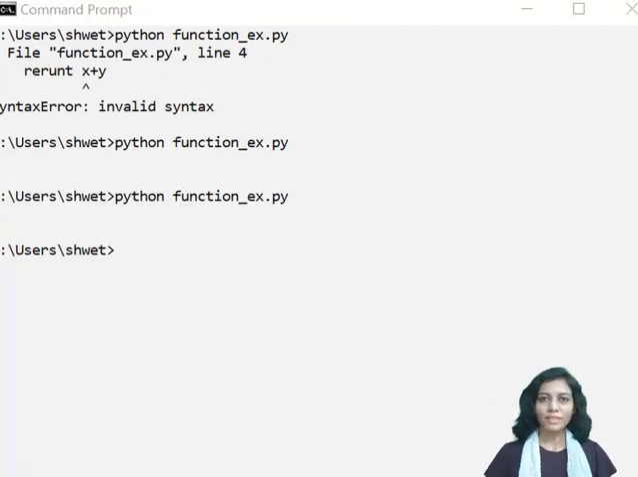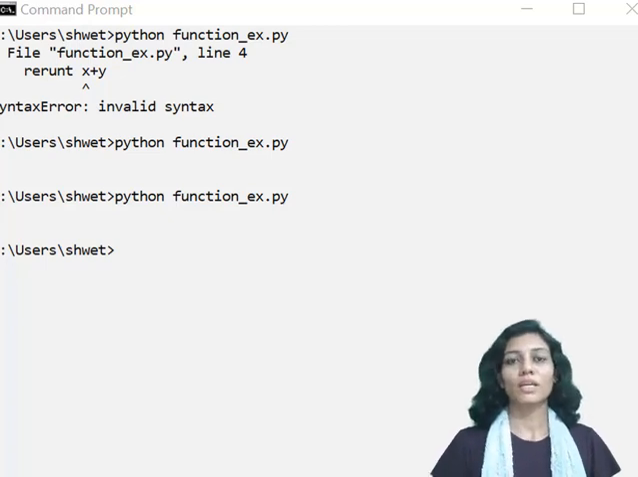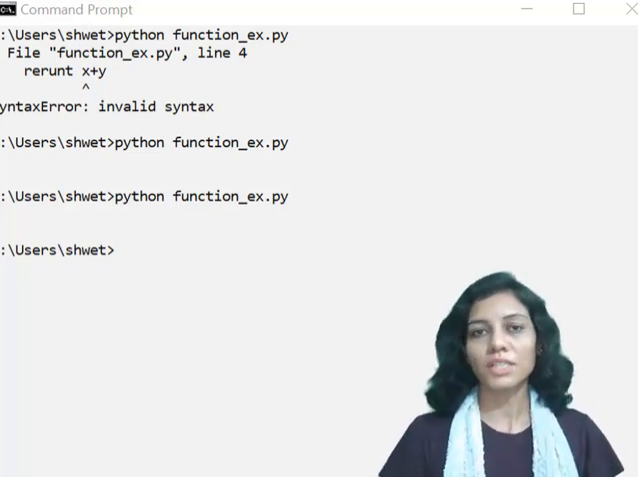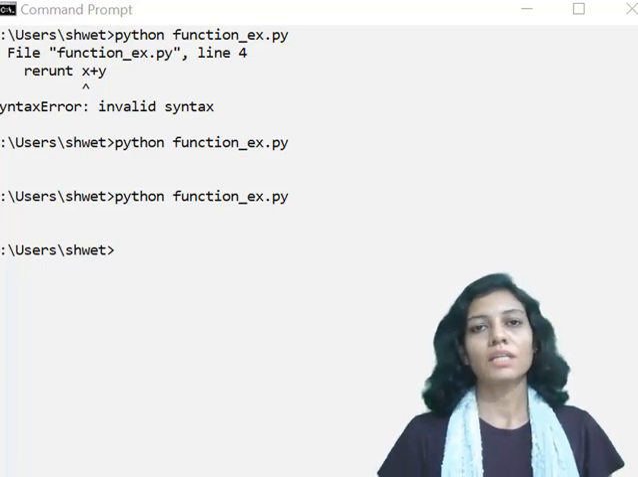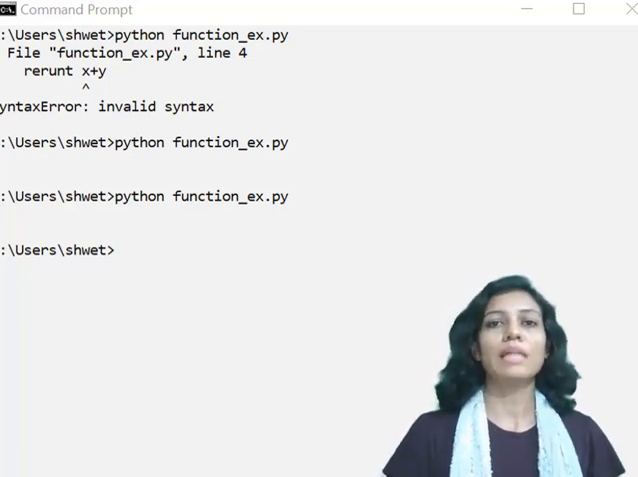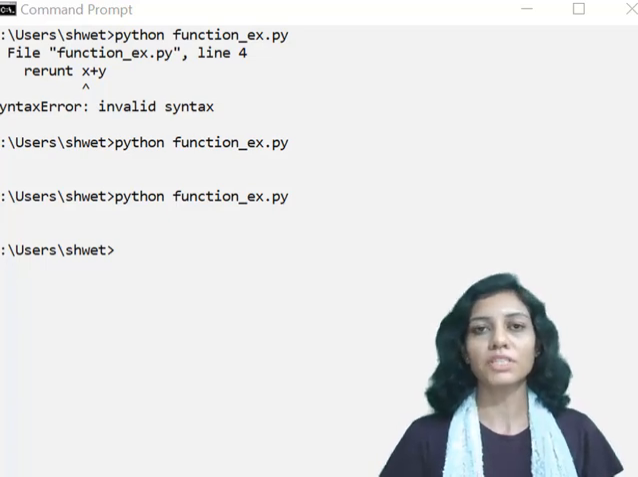So that's it for the session. We have seen today what a recursive function is. Then we have seen the lambda function or anonymous function. Then we have seen how to use this lambda function within the filter function, map function and reduce function.